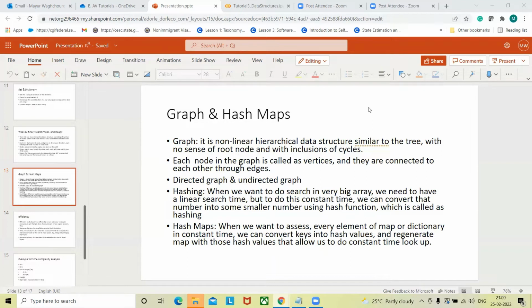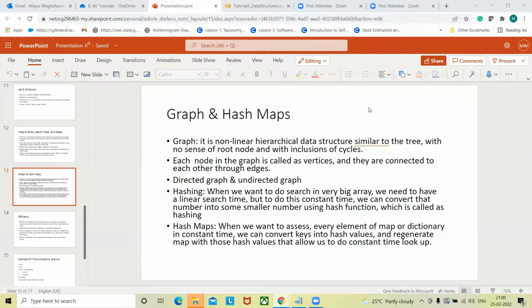But if somebody's name starts with M or something like that, in that situation it will take a lot of time, right? But if we convert that string into some hash function or hash value, then once we get that value, we will create a map out of it. Using that value we would be able to look for that thing very quickly.